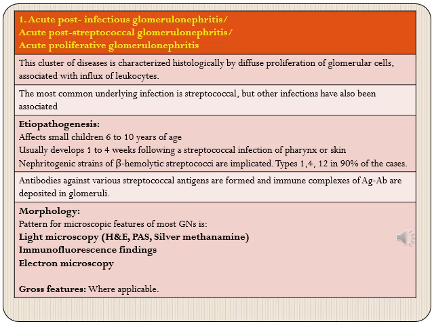So light microscopy may not give you a conclusive answer, and for that we may need immunofluorescence findings and electron microscopy findings. All these three go hand in hand, and they are required in almost all cases of glomerulonephritis. And finally we'll talk about gross features, if they are applicable, but usually we will not be discussing gross features, because usually in acute types of glomerulonephritis, nephrectomies are not performed.